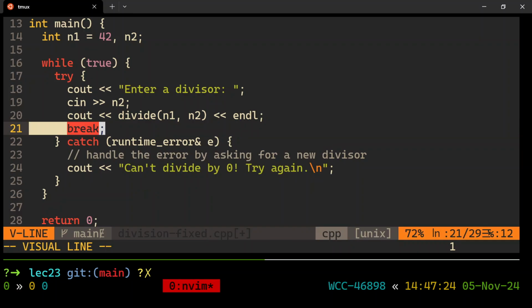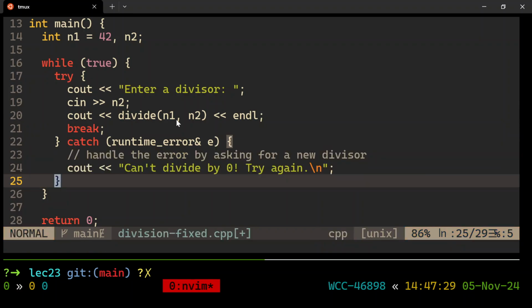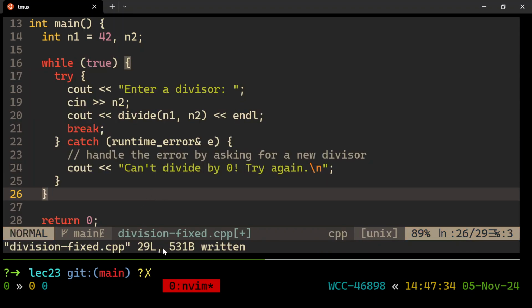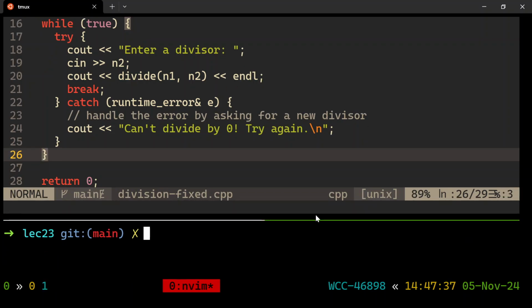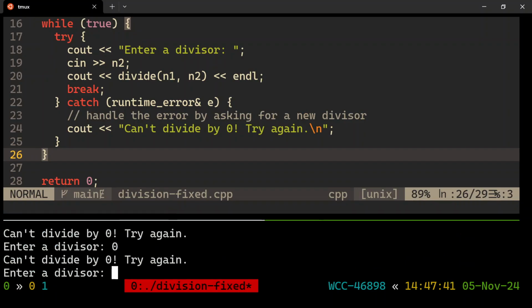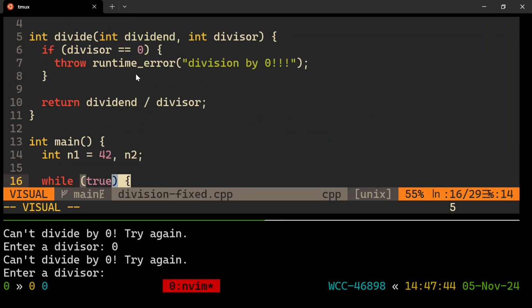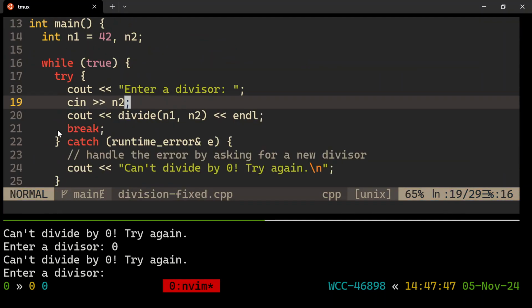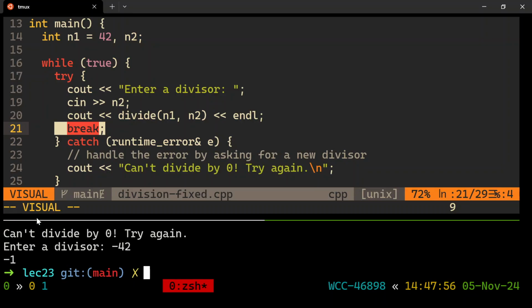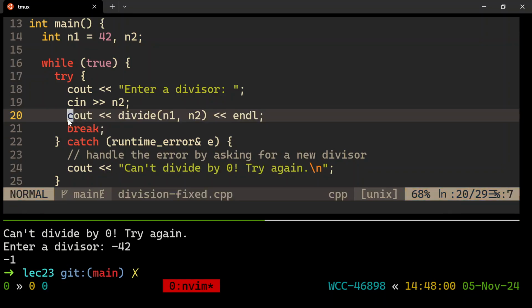See, if an exception does not occur, I'll hit the break and stop the loop. But if one does occur, I'll go straight to the catch block, which finishes off the try catch. We never get to the break, and we'll continue the loop. That's the beauty, all right? So until the user gives me a good value, it's going to keep asking. So enter divisor 0, 0, 0. So it keeps throwing an exception in divide, right? It notices the problem, throws the runtime error. We keep on catching it, and we never get to this line, right? It can be 0 all day long until you want to give me a good value, user. And then I can finally type like -42, and the answer is, and I know it is, -1. All right, print it out, stop the loop, keep going.